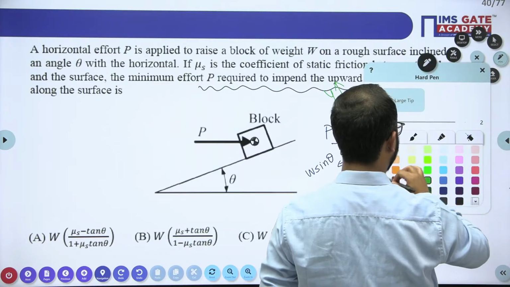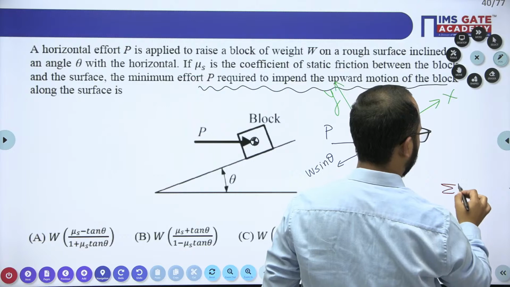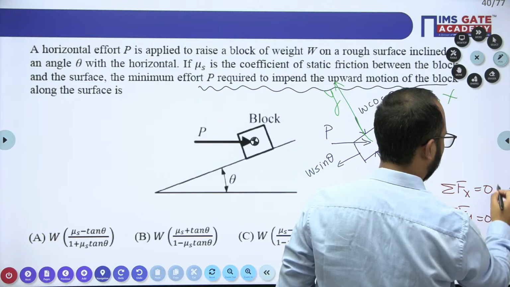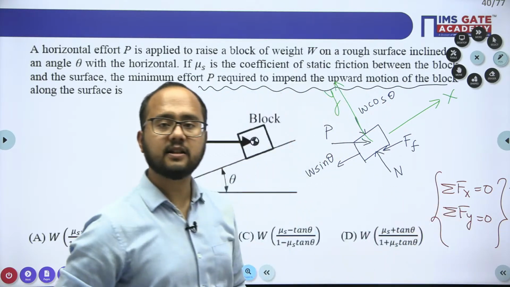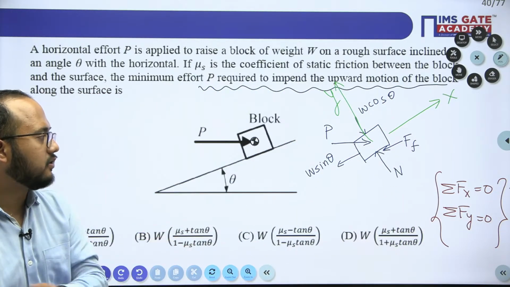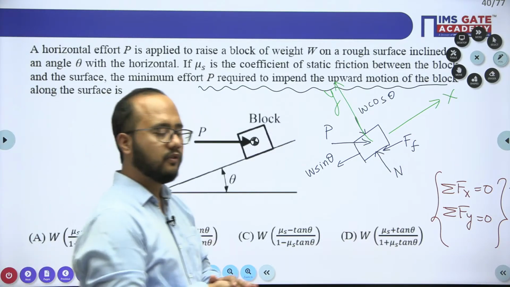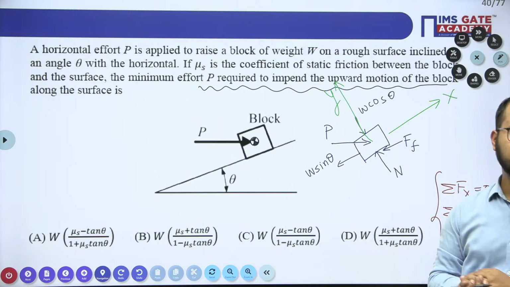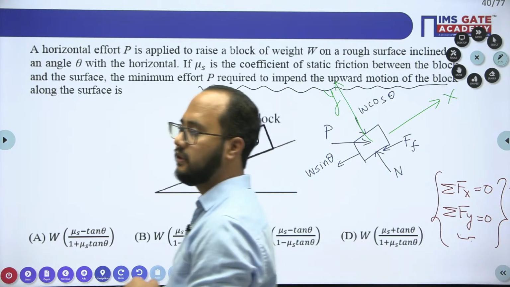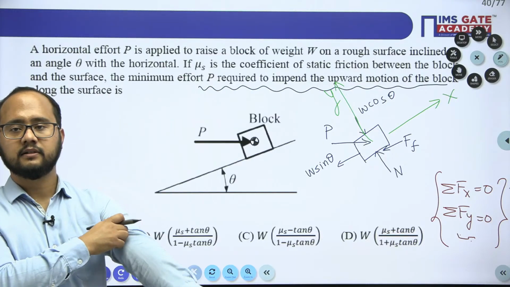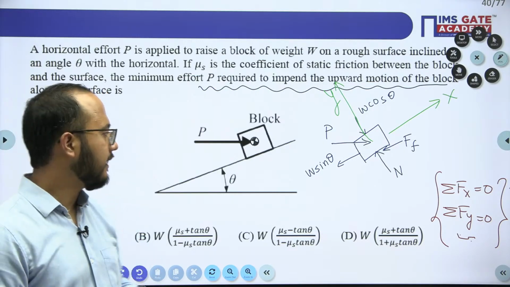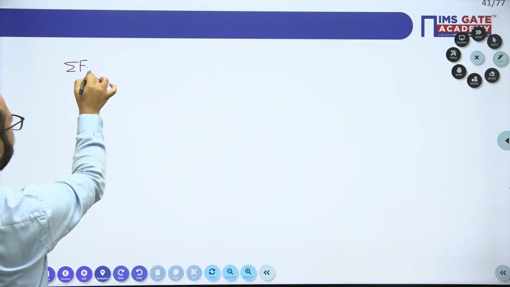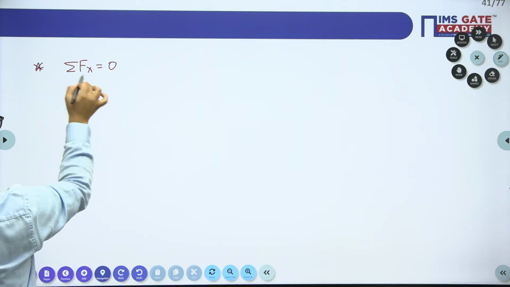What are the next steps that we need to apply here? Summation Fx equals 0, summation Fy equals 0. Right, that is the point. Just apply and tell me which one of the options will be correct, fast. Tell me, everyone. Which one of the options will be correct? We have drawn the free body diagram, right? Just we need to take the summation of forces along the x direction.